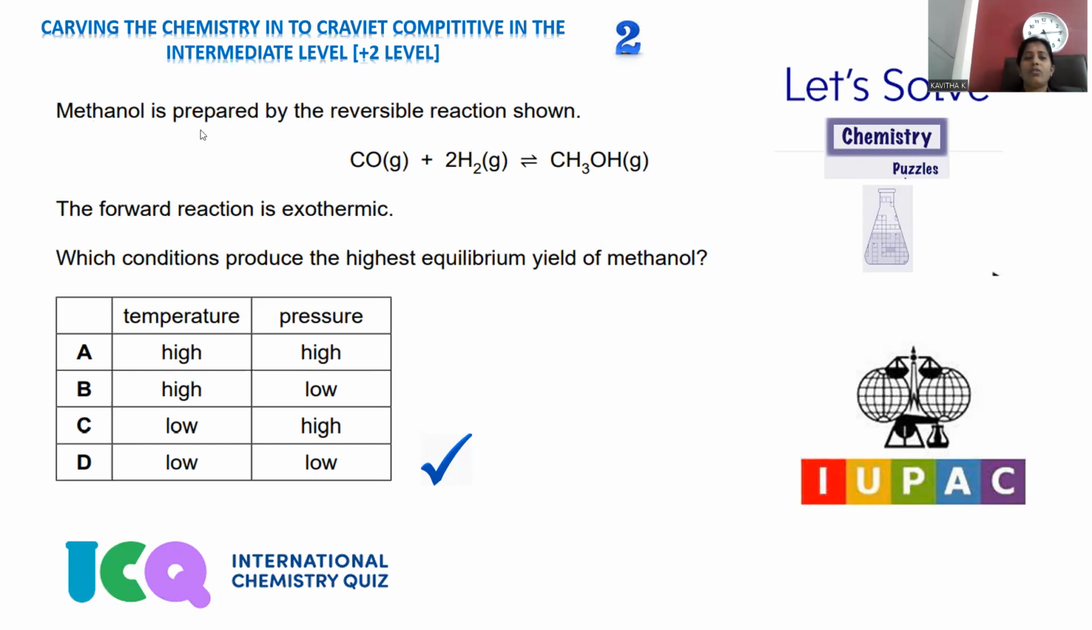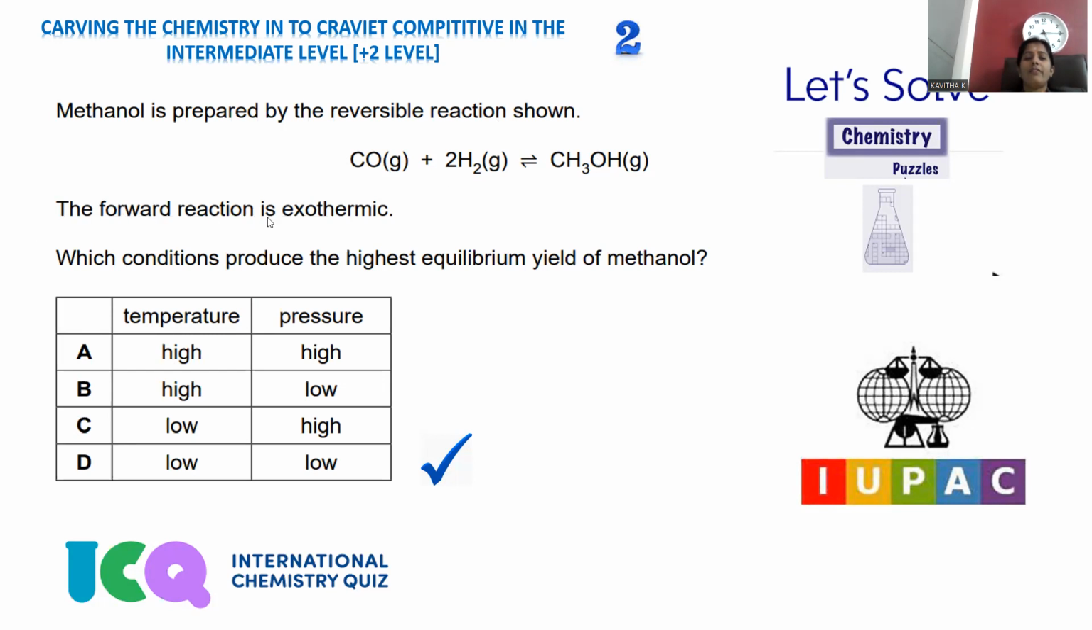The question is, methanol is prepared by a reversible reaction. Methanol can be prepared by a reversible reaction by taking CO plus H2. I think everybody is aware that the mixture of CO and H2 is called water gas, which is also called blue gas, right? CO and H2 upon combination give rise to methanol. And you can see a double-headed arrow. A double-headed arrow indicates the reaction is reversible. Reversibility means reactant to product feasibility and product to reactant feasibility. In both directions, the reaction will occur, forward and backward.